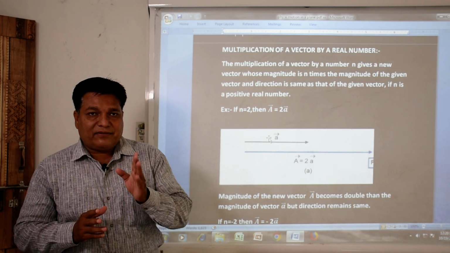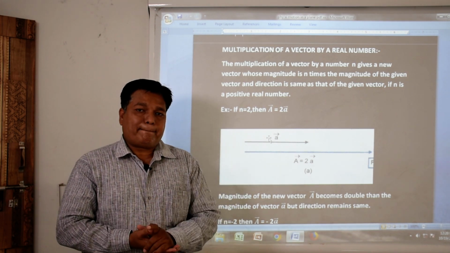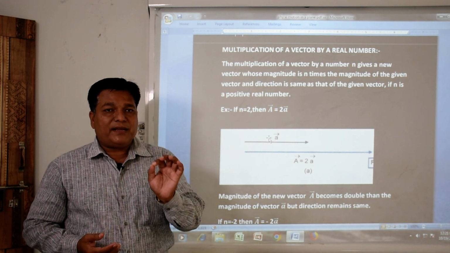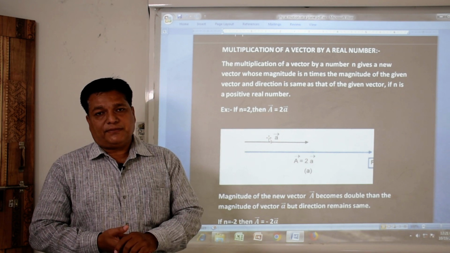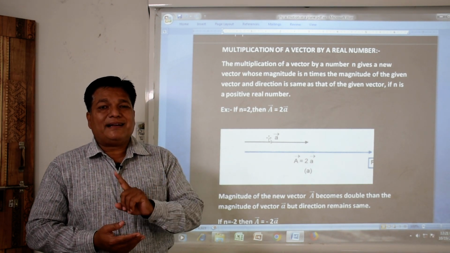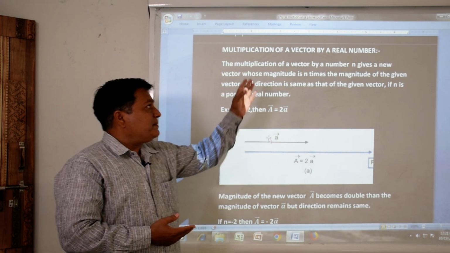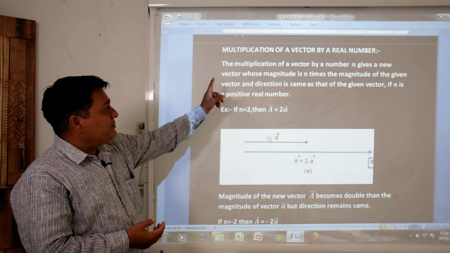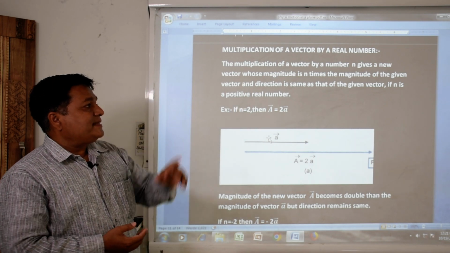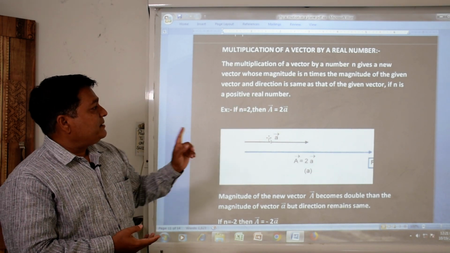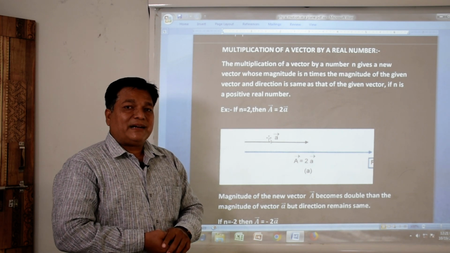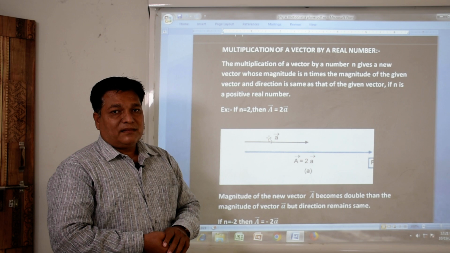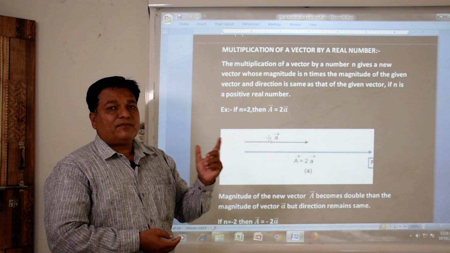Its resultant vector will be n times vector A. If n is a positive real number, then the resultant vector for this multiplication is n times the given vector. It will become n times vector A.